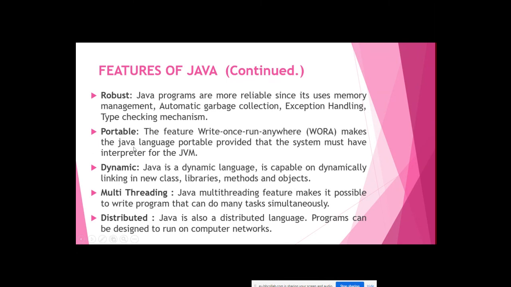Java is made portable because the system can have an interpreter, the JVM. So you must have the JVM interpreter to run Java programs. Next is dynamic. Dynamic is nothing but the ability to adapt to changes, new things being added or deleted.